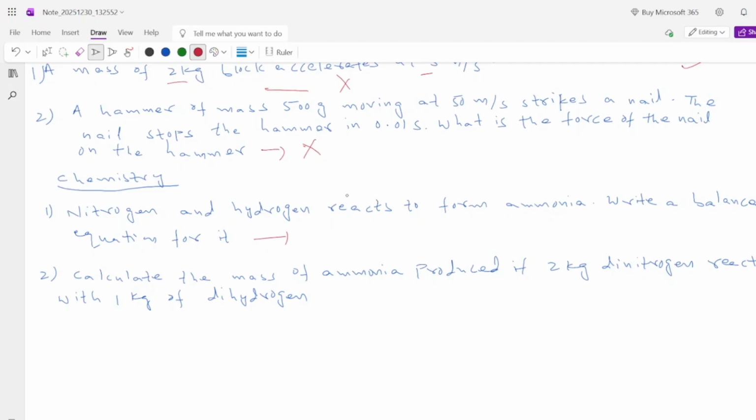Now, in JEE and NEET, let us say that they are going at this level. Calculate the mass of ammonia produced if 2 kg of dinitrogen reacts with 1 kg of dihydrogen. They don't know how to write this equation, they cannot write this equation properly, then a student of that level, how will he be able to understand a class of this level, whether he's attending an online platform or any of our prestigious academies in Hyderabad or in other parts of India? It's not at all possible, because the basics are missing completely.